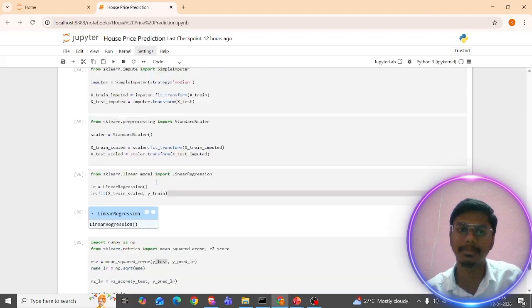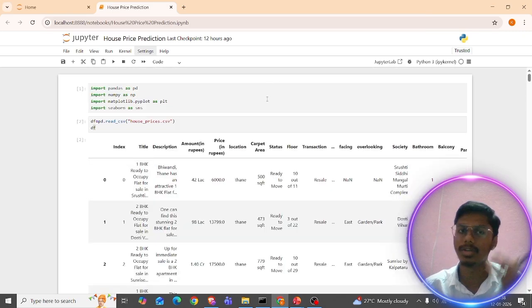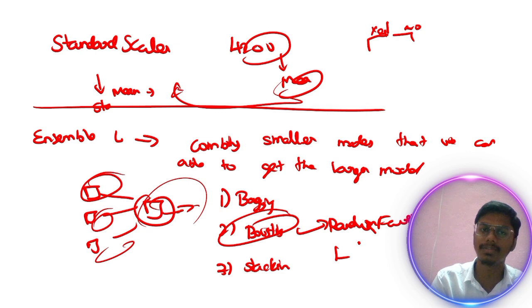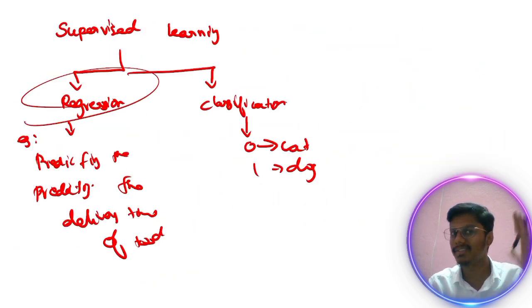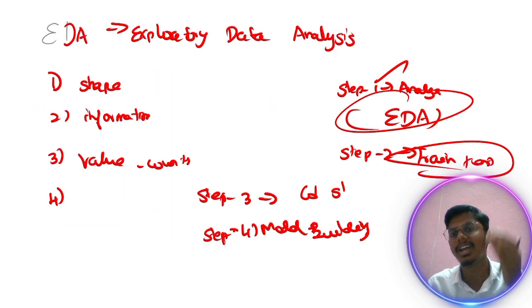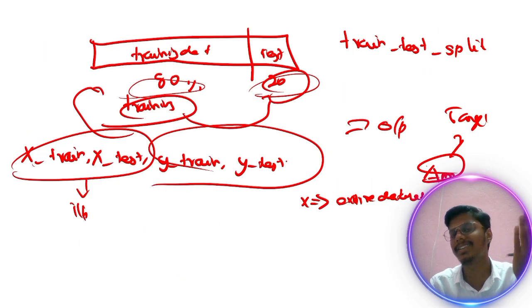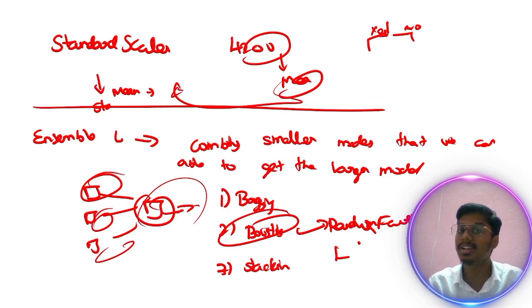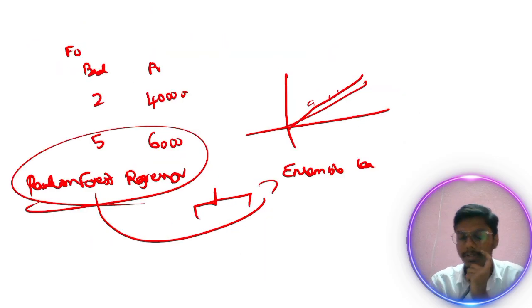As of now, we have built the model. Finally, we have one mini project in hand. In this series we discussed what machine learning is and the types of machine learning, what supervised learning is, the EDA part, overfitting and underfitting, and the train test split and how to split the data. We also discussed the ensemble model, the standard scaler, linear regression, and random forest.